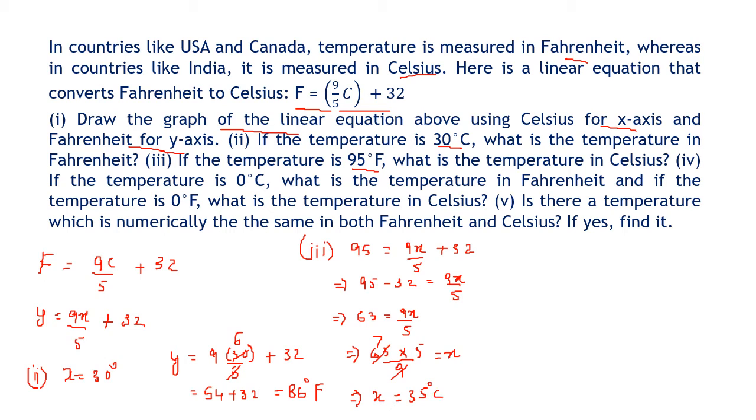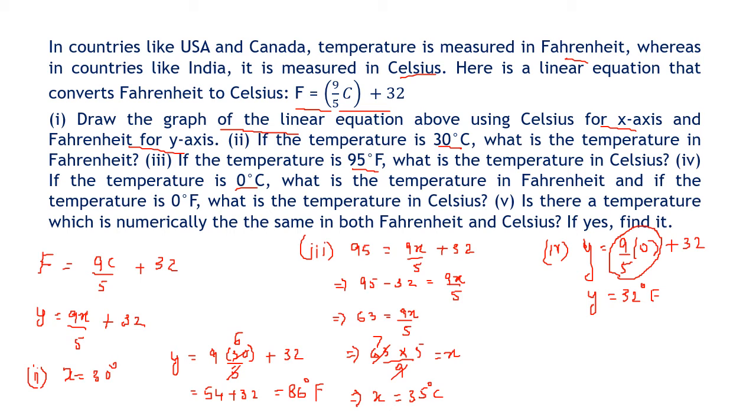35 degree Celsius. So here we have converted Celsius into Fahrenheit and Fahrenheit into Celsius, right? Now question number 4 says if temperature is 0 degree Celsius, what is the Fahrenheit? So it's very simple. In the fourth case, y is equal to 9 upon 5 into 0 plus 32. So y is equal to, anything into 0 is 0, so 0 plus 32 is 32 degree Fahrenheit.